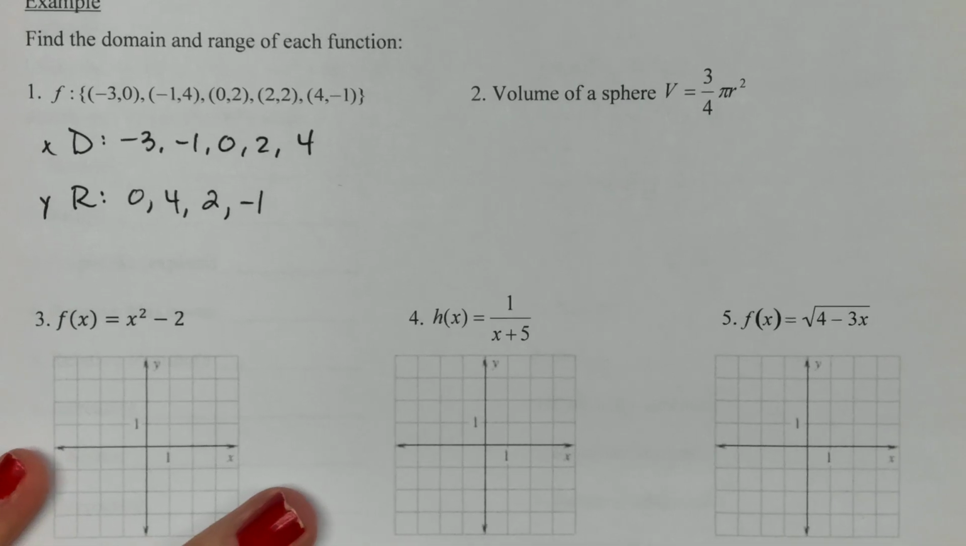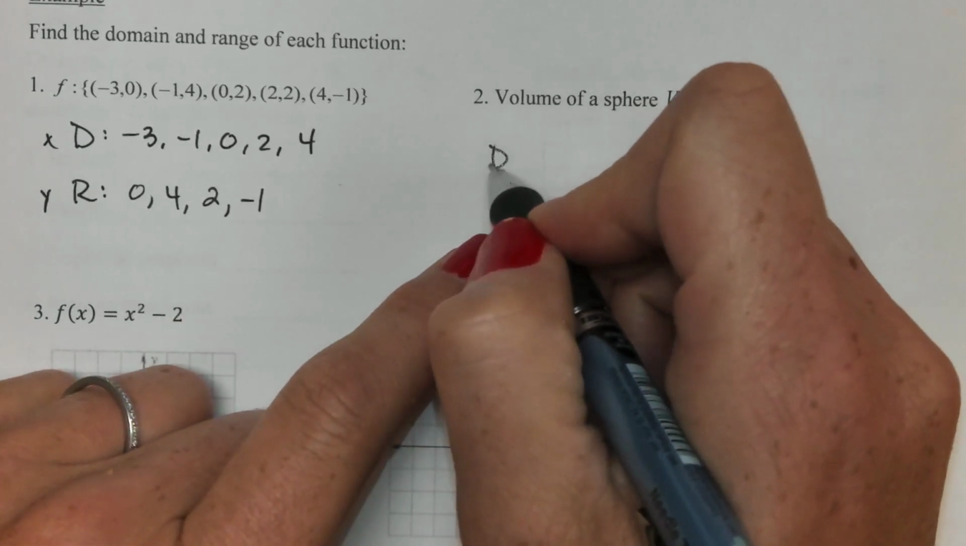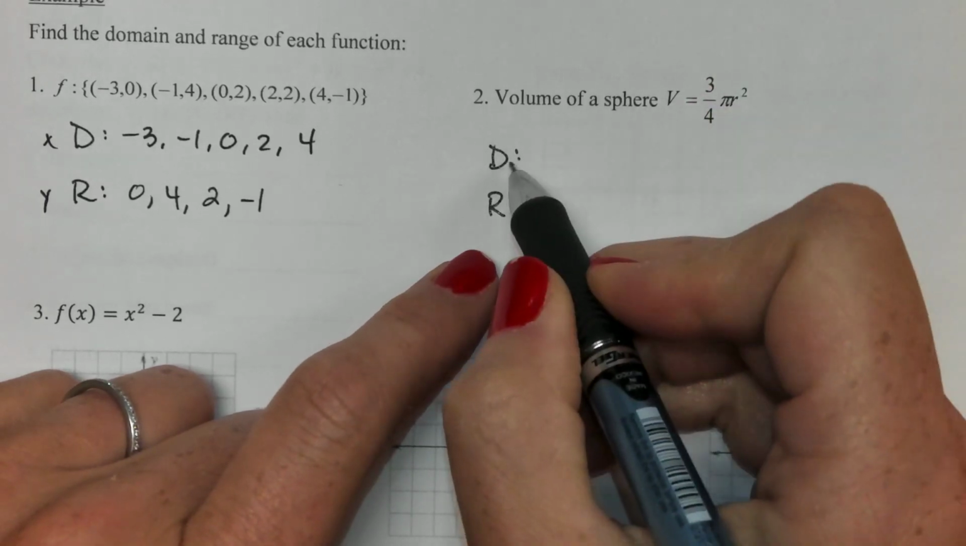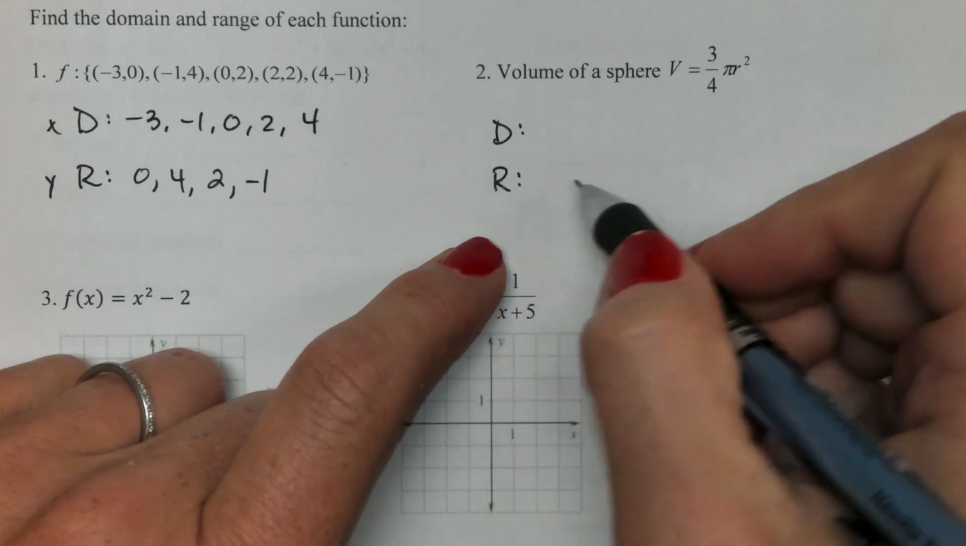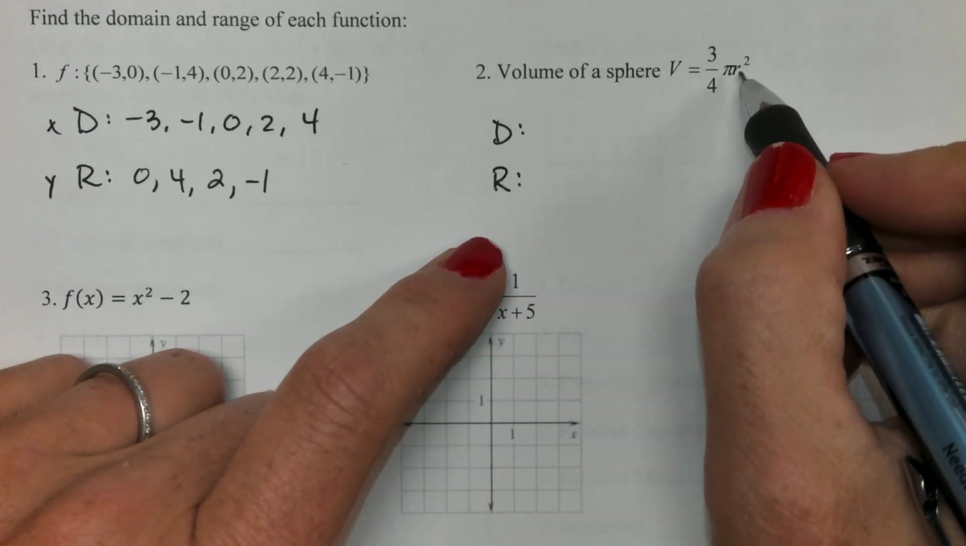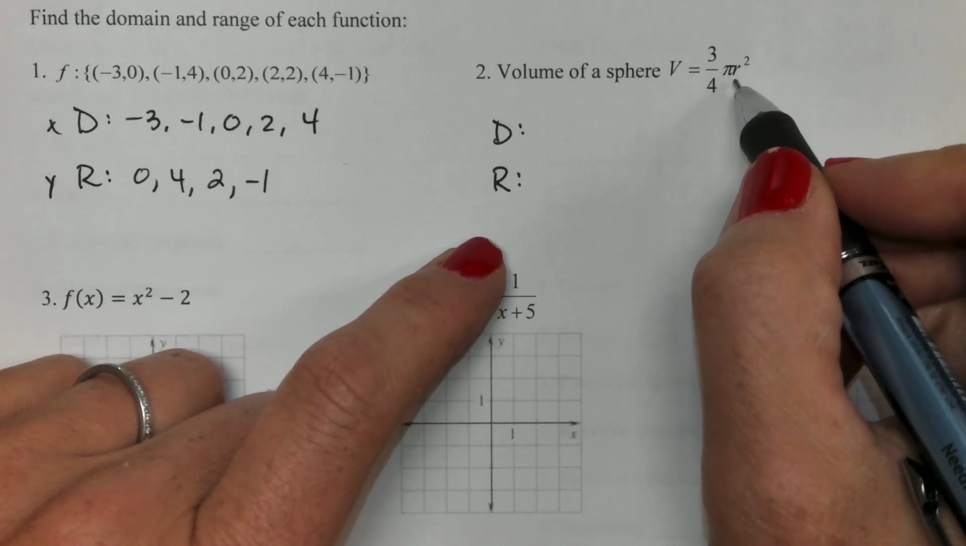Number 2, we're talking about the volume of a sphere as an equation, and I'm still asking you to do domain and range of that. So this is still the x values or the things I can plug in. These are still the y values or the things you get out. So although there's not an x in this equation, my variable is this r right here. So this is what I'm plugging things into.